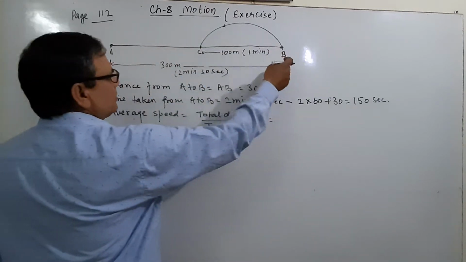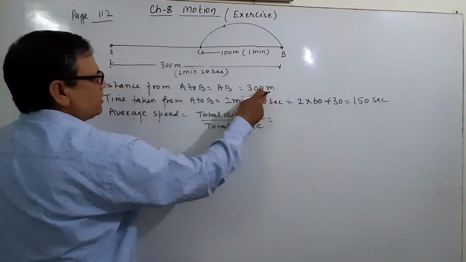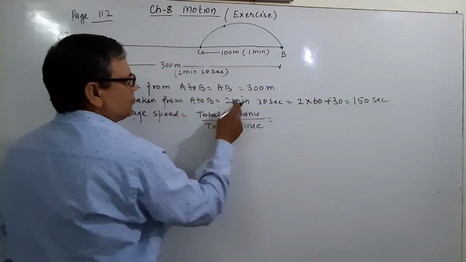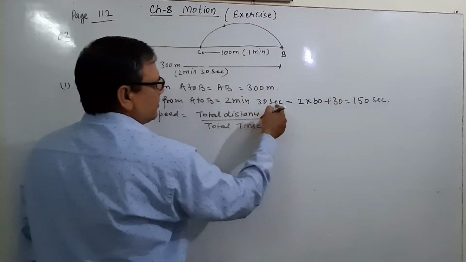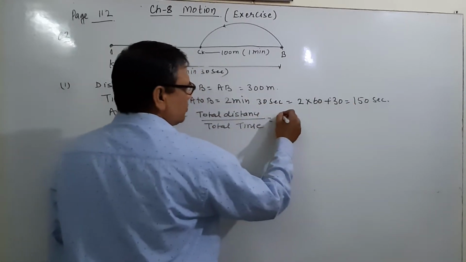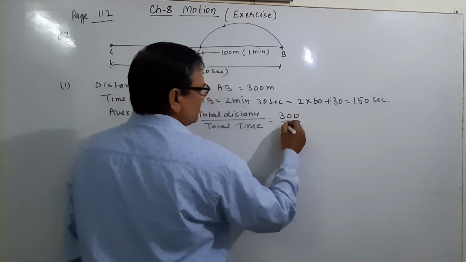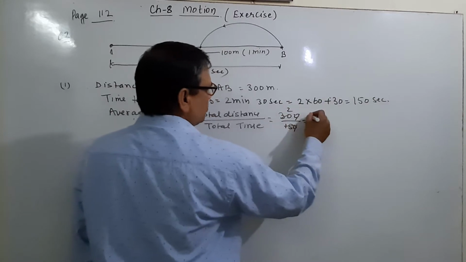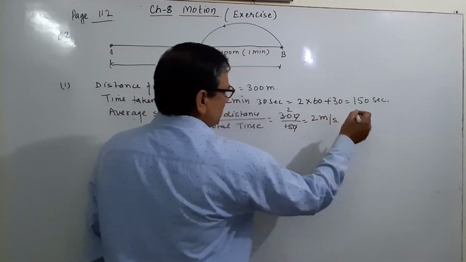From A to B, the total distance is 300, and the total time is 2 minutes 30 seconds, which means 2 into 60 plus 30 is equal to 150. This is equal to 300 upon 150, which cuts to 2 meter per second.